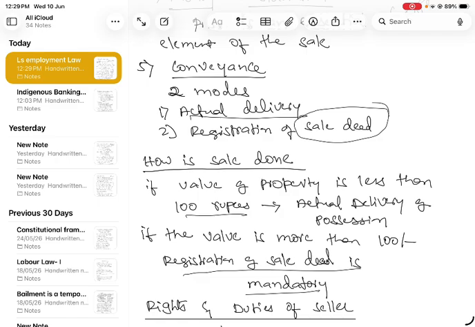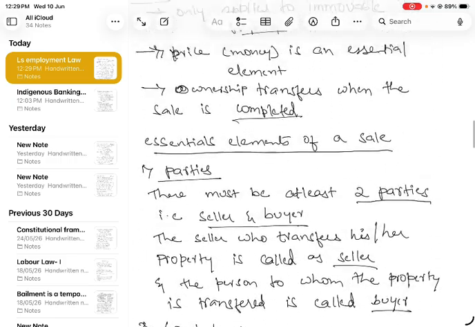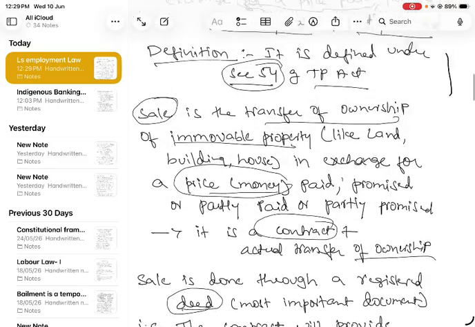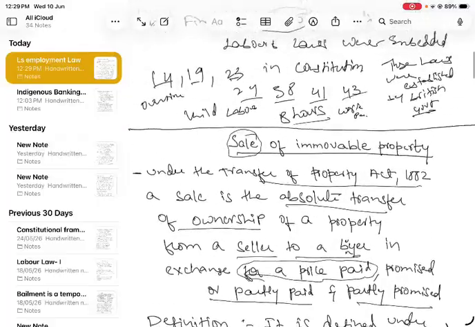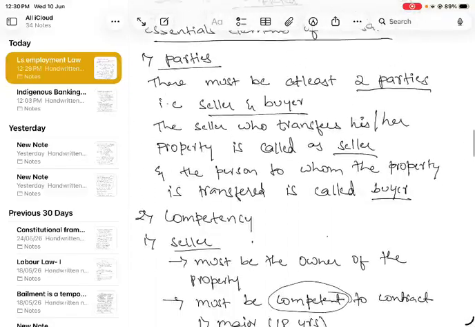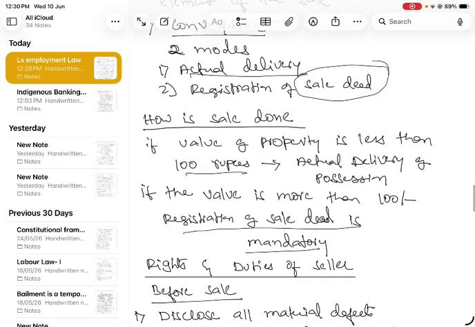So above 100 rupees, nowadays 100 rupees is nothing, right? You may be thinking why they made it only 100 rupees, right? But you have to remember, we got this TP Act in the year 1882. So at that time 100 rupees had more value, like it was lakhs together during those days, because that time only we got the law.